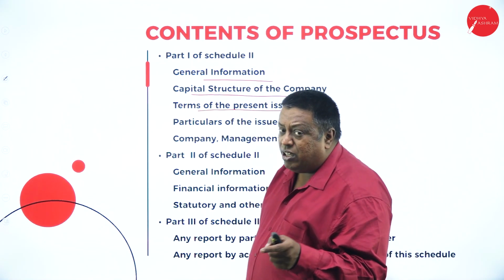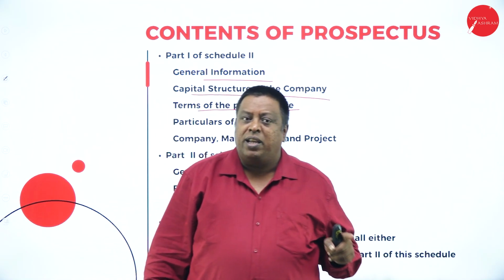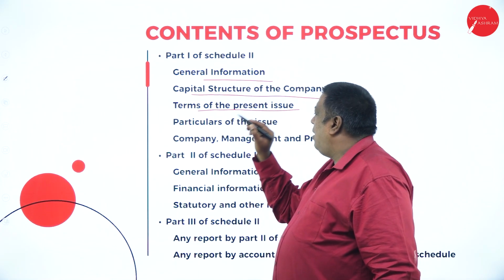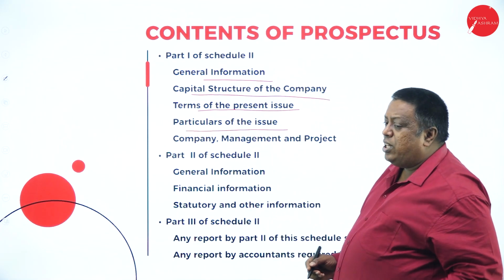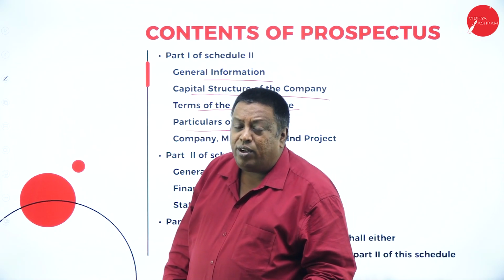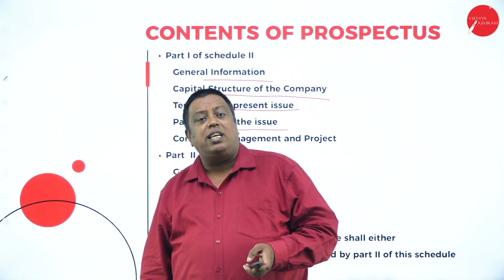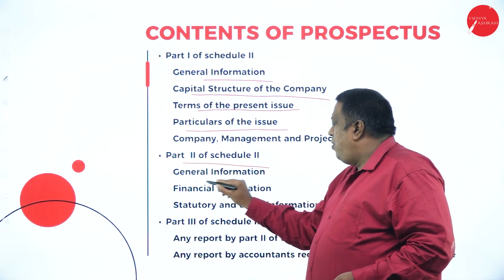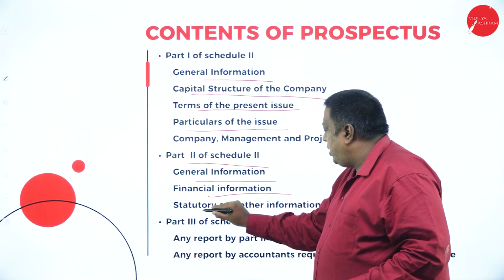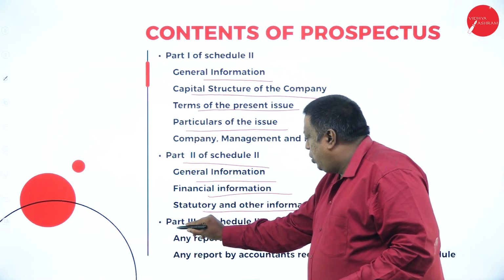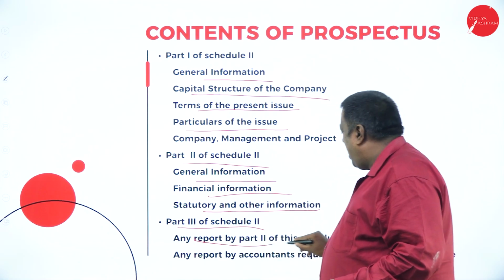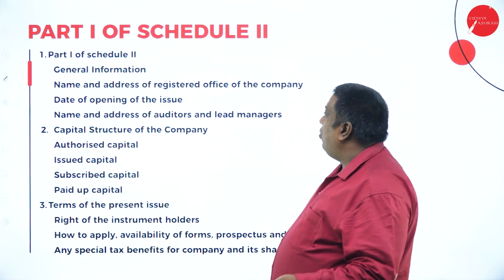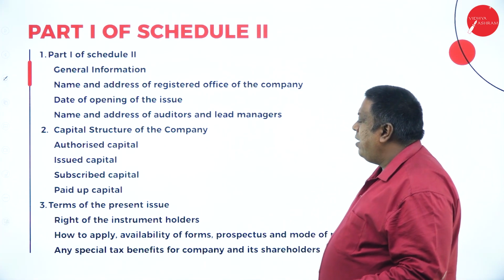If you have already issued shares to the public and yours is the second issue of shares, what are the terms and conditions? Particulars of the issue: the shares have been issued, and how are we going to collect the amount for the shares? These concepts are to be written here. And Part 2, Schedule 2: general information, financial information, statutory norms. Schedule 2 of Part 3: any report by accountants regarding Part 2 of the schedule. So now we are going to learn in depth, one by one.